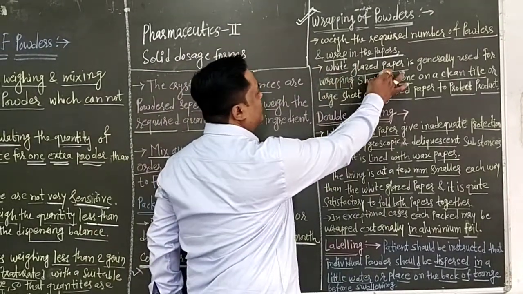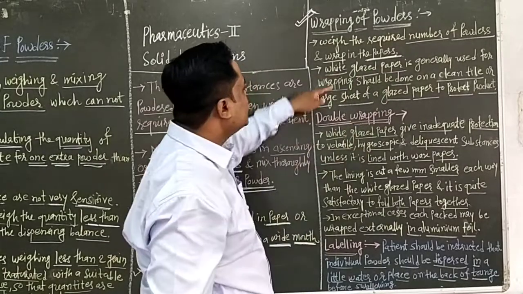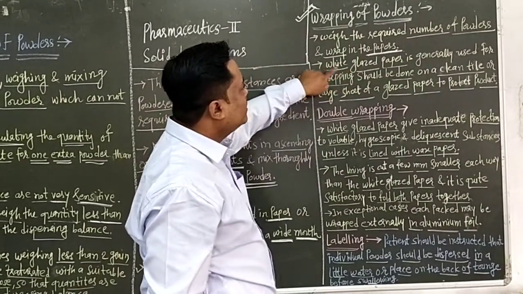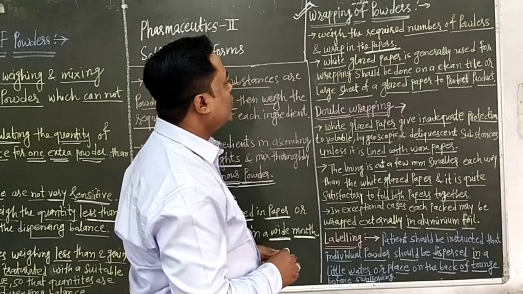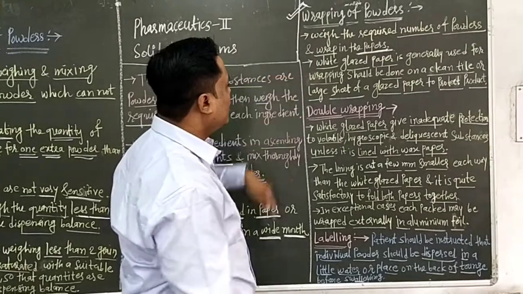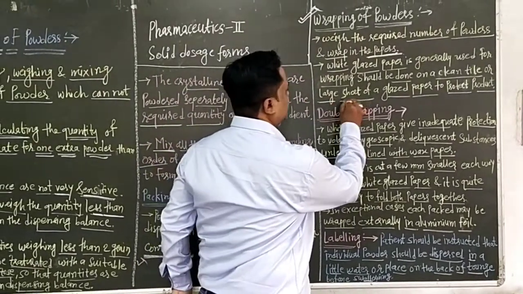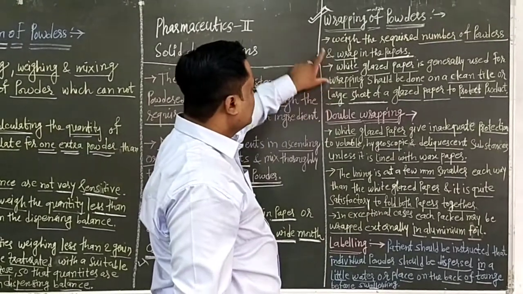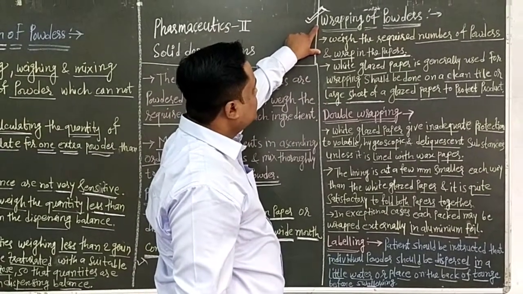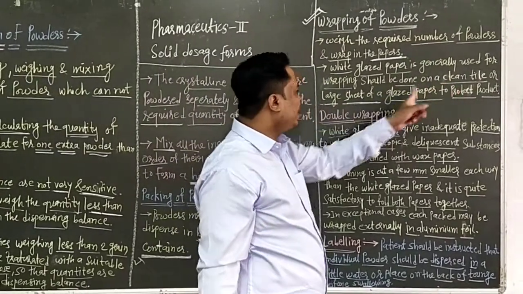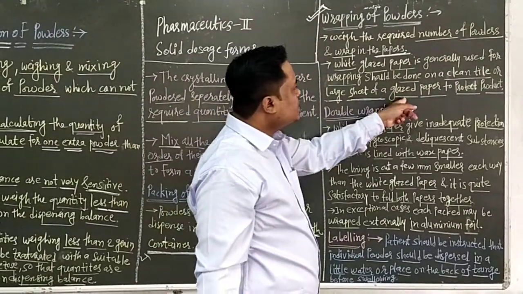The white glazed paper. Glaze means covered with the shiny coating. It is called glazed. The white glazed paper is generally used for wrapping. It should be done on a clean tile or large sheet of glazed paper to protect the product. Means wrapping of powder is done on a clean tile or large sheet of glazed paper.